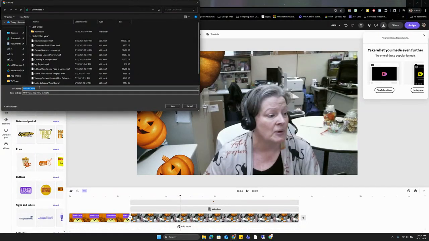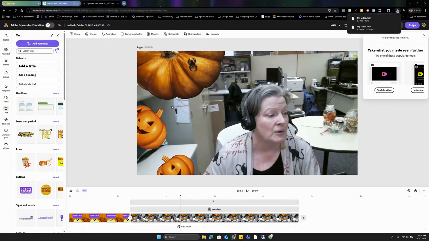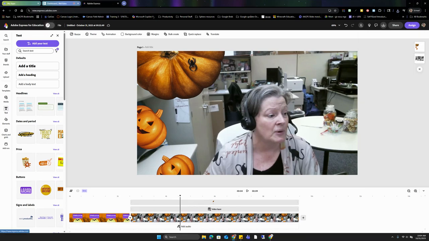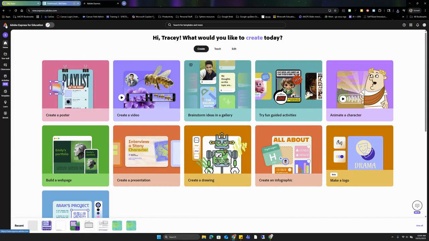So now it's here, it's ready for me to download. I'm just going to name this My Video and choose Save. Now that that's downloaded, I'm going to go back to my Adobe Express dashboard. So I'm going to click on my A up here in the far upper left-hand corner. And what I want to use in order to get the captions is actually one of those quick actions.